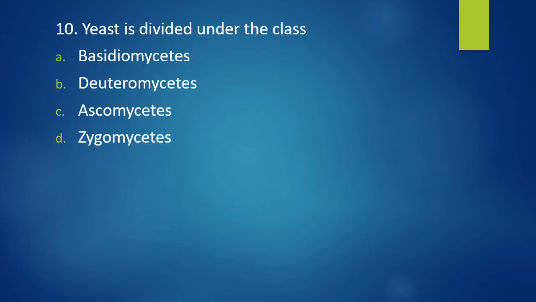Question number 10. Yeast is divided under the class Basidiomycetes, Deuteromycetes, Ascomycetes, or Zygomycetes. Yeast is divided under the class. The correct answer is option C, Ascomycetes.